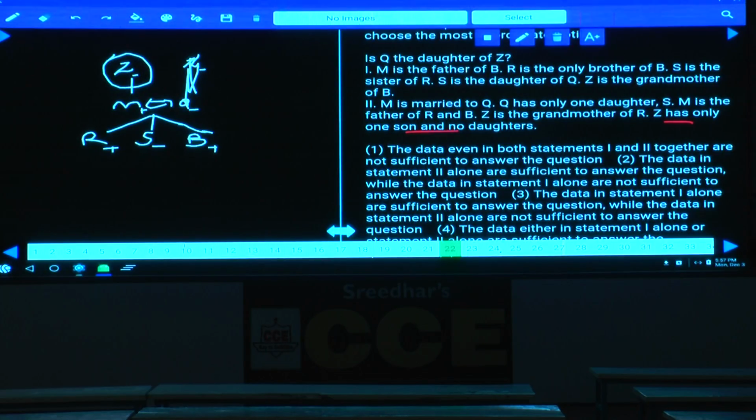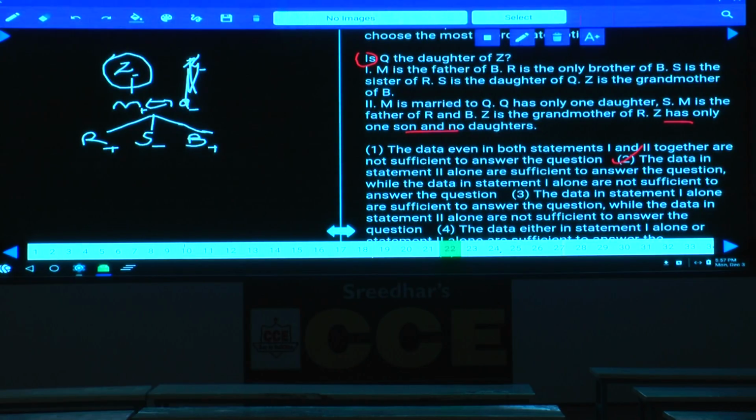Are we getting the answer here? Yes, what is the answer we are getting? Q is the daughter-in-law of Z. The question is, is Q the daughter of Z? No. Q is not the daughter of Z, that's what we got finally, isn't it? Hence 2 alone is sufficient. Choice 2 is done.